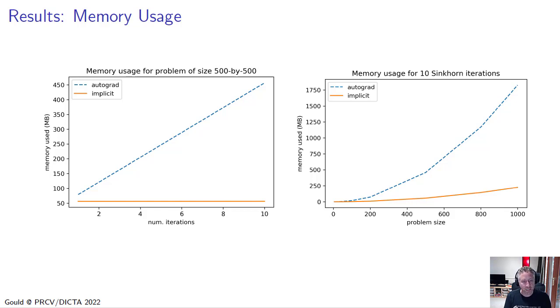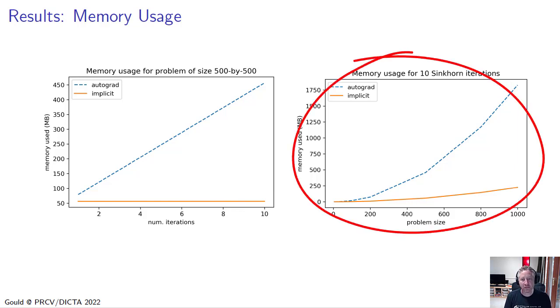On the left, we have a fixed size problem of 500 by 500, and we look at how the memory changes as a function of the number of iterations of the Sinkhorn algorithm. And you can see for automatic differentiation, because it needs to store intermediate results, the memory just keeps growing per iteration of Sinkhorn. Whereas for implicit differentiation, it stays constant.